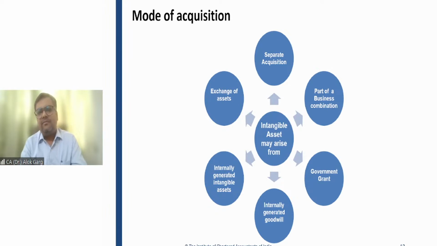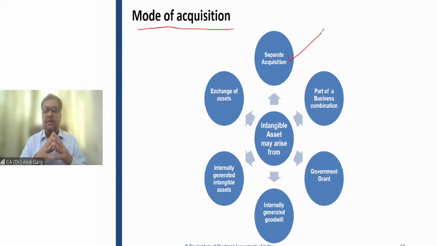Number one, sir, how can the intangible asset be acquired? These modes of acquisition will give you the accounting for intangible assets. Number one is separate acquisition. Separate acquisition means I went to Tally Solutions Private Limited and told that company that I need 5 licenses for using Tally. They said, okay, please pay us 1 lakh rupees and we will give you the license. So that could be a case of a separate acquisition.